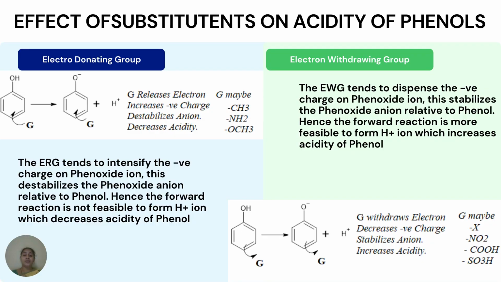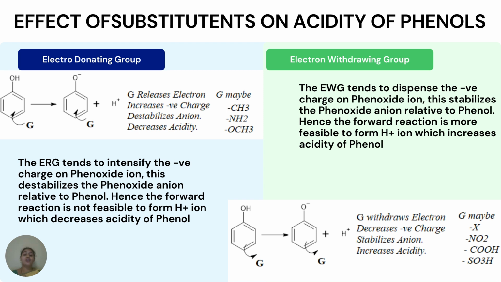Coming to the effect of substituents on the acidity of phenol. Generally we know substituents are classified as electron donating groups and electron withdrawing groups. So if you consider phenol and phenoxide anion, when they have any electron donating groups, what is going to happen? Phenol gives the electrons, and phenoxide ion also gives the electrons. When phenoxide ion gives the electrons, it will increase the negative charge on the oxygen. So it will destabilize the anion, and thereby it decreases the acidity.